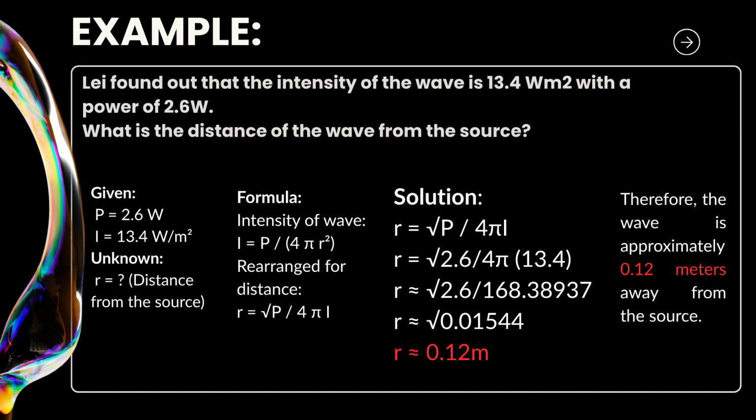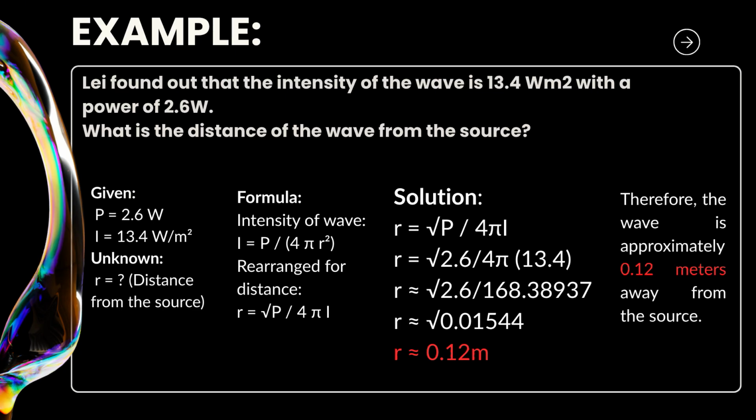So for the solution, we have to use the rearranged formula for the distance. So the formula we will use is r or distance equals square root of P over 4 pi I. So, we substitute the given into our formula. So, it becomes r equals square root of 2.6 over 4 pi times 13.4. So, first we multiply 4 pi by 13.4, which becomes